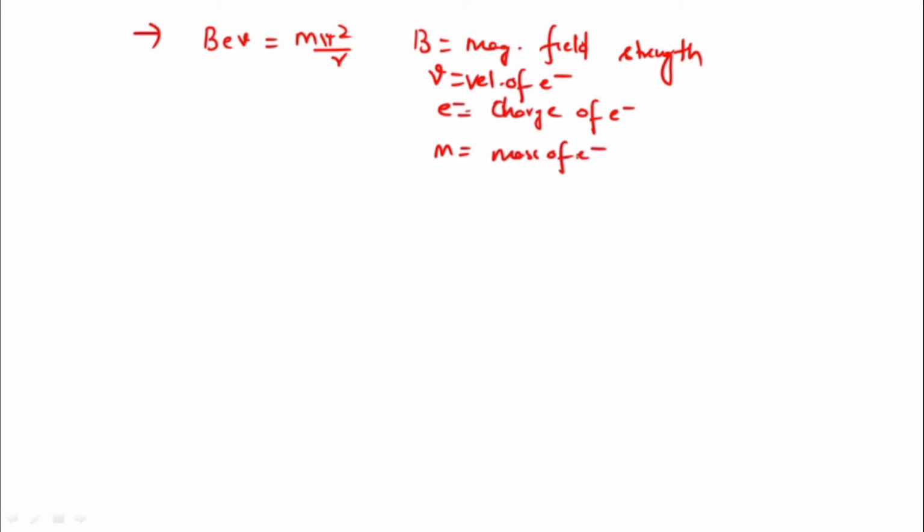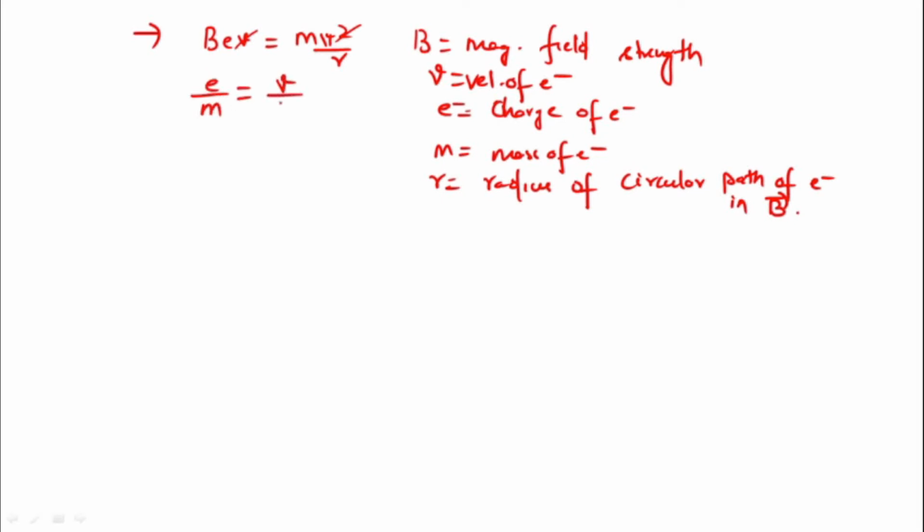m is the mass of the electron, and r is the radius of the circular path of the electron in the magnetic field. So this is all the things. From here we can find the value of e by m, that is equal to V by BR, isn't it? This is the one equation I am getting.